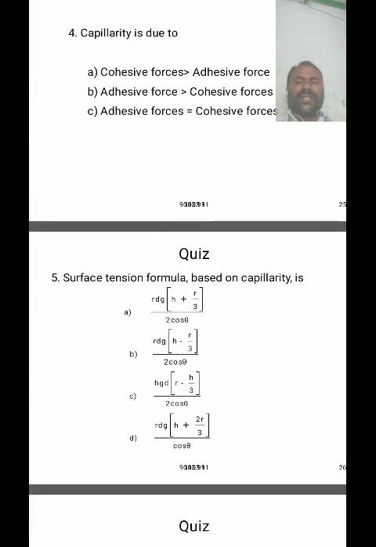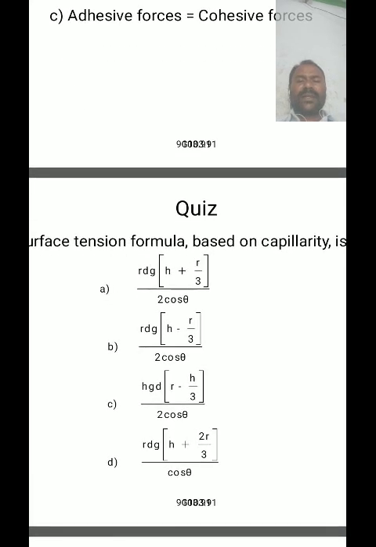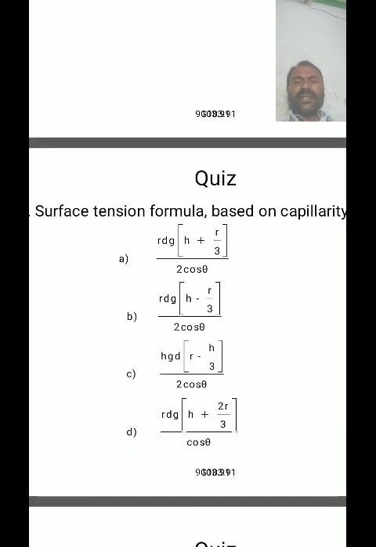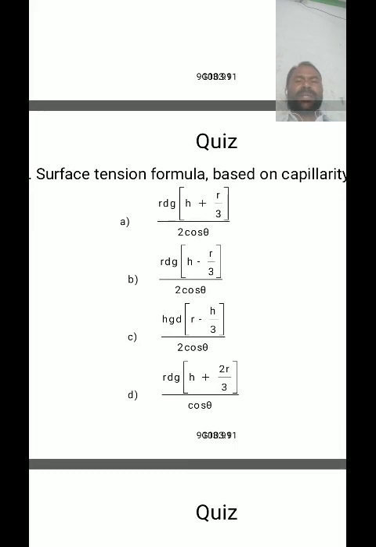So the surface tension formula based on capillarity is r d g into (h plus r by 3) divided by 2 cos theta.